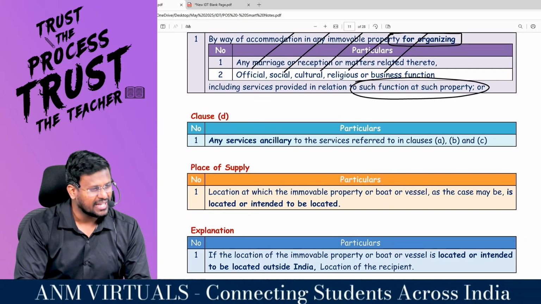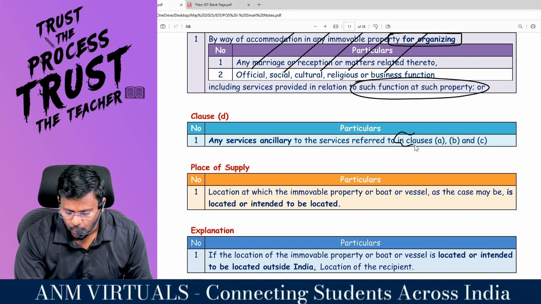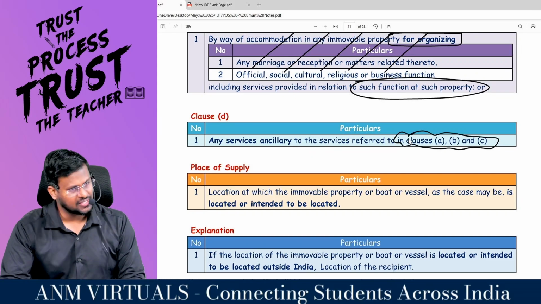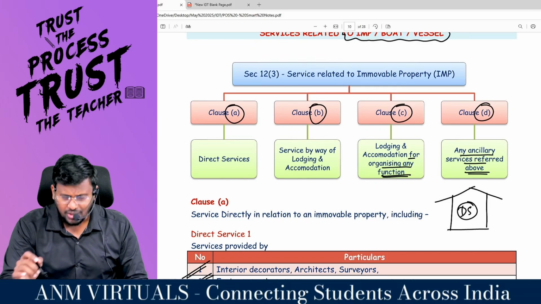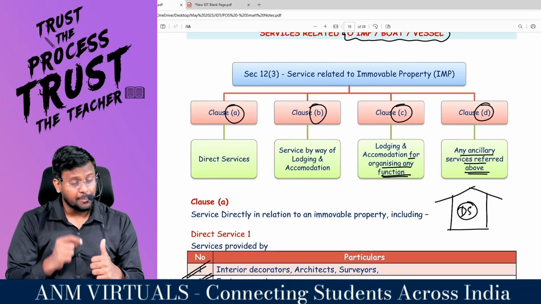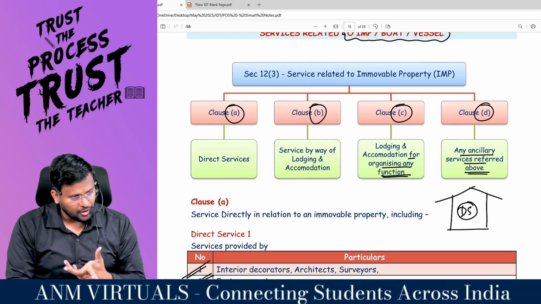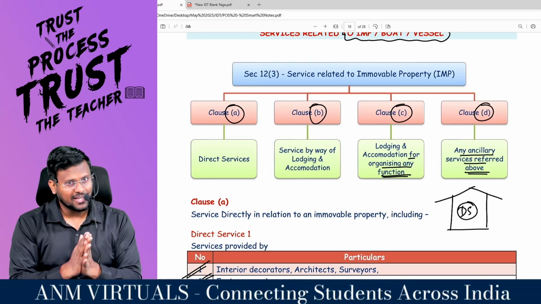And the last clause, any ancillary services, any supporting services referred to in clause A, clause B and what? Clause C. So there are 4 services relating to immovable property. Number 1, direct services. By providing the direct services, immovable property is ready. Number 2, services by way of lodging and accommodation. Sir, there you met someone.